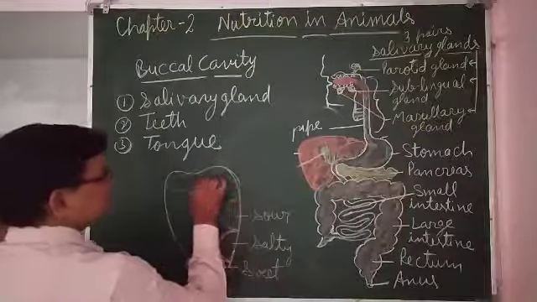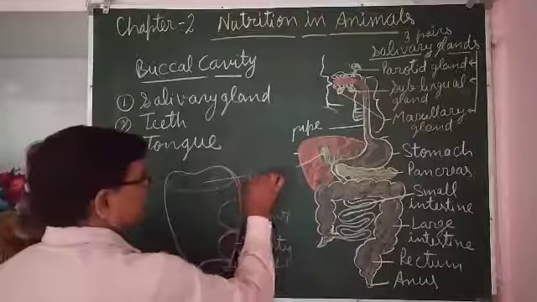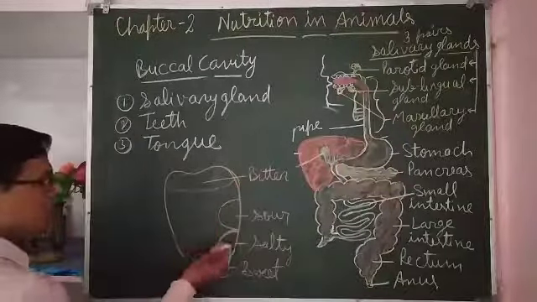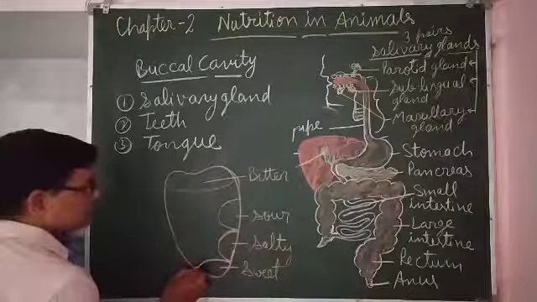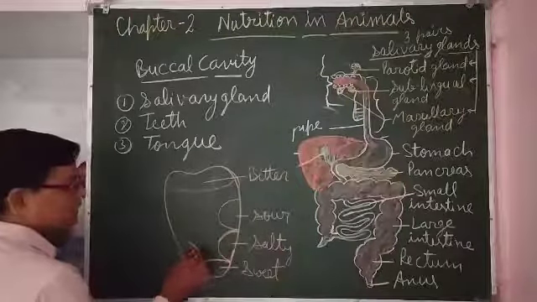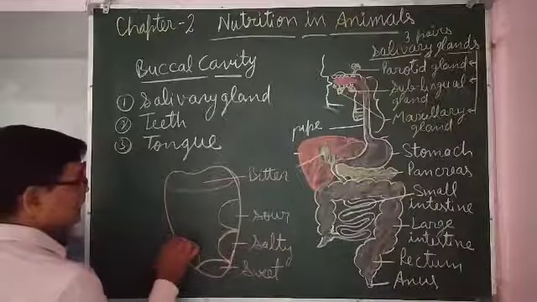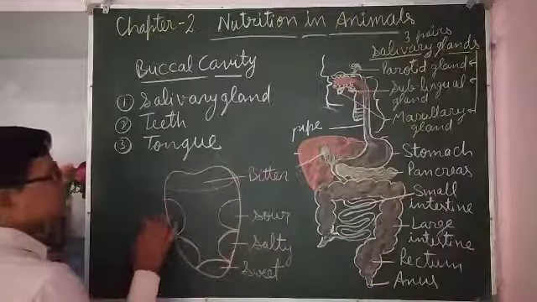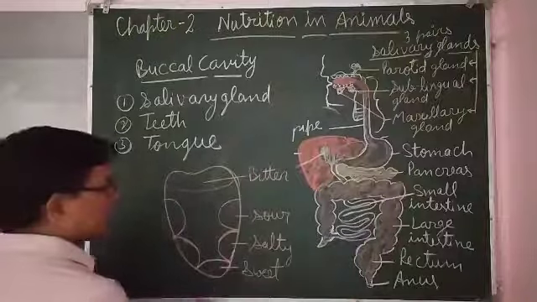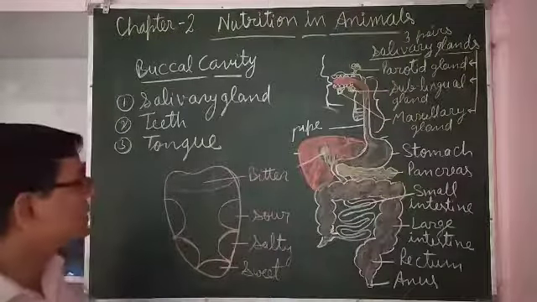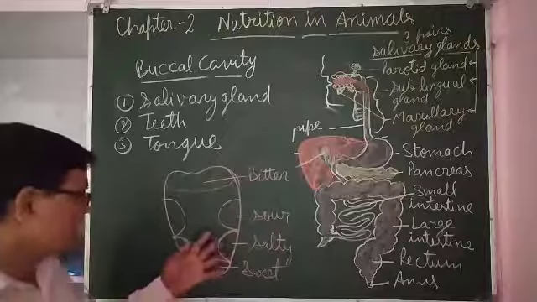Bitter taste buds are found like this on this side also, this is the region of salty taste buds, and this is the region of sour taste buds. So these four basic tastes are found out by the tongue.